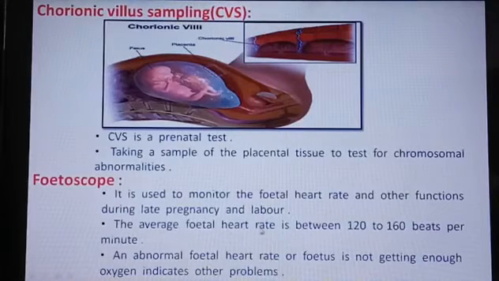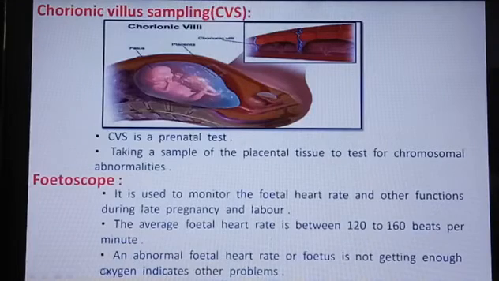But the fetal heart rate, the fetus's heartbeat, is higher than that of a normal person. So the fetal heart rate is between 120 to 160 beats per minute, up to 160 the fetus's heart rate will be there. Okay, and an abnormal fetal heart rate, or the fetus is not getting enough oxygen, indicates another problem. So not only the heart rate of the fetus, the abnormal condition is also identified with the help of the fetoscope.